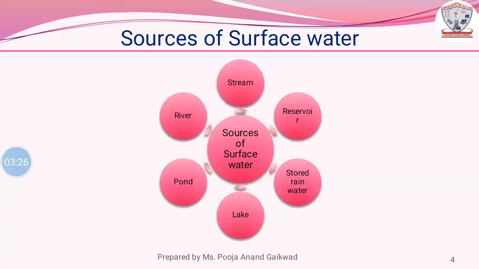Next, lake. In mountains and some places, natural basins are formed with impervious beds. That is, the soil layer does not allow water to pass through it. Water from springs and streams generally flows towards these basins, thus forming lakes. Next, ponds.